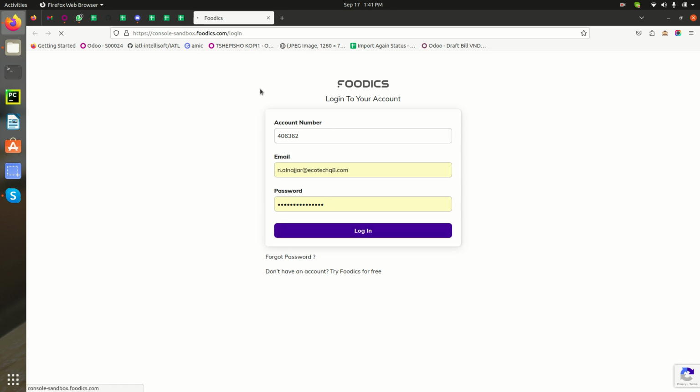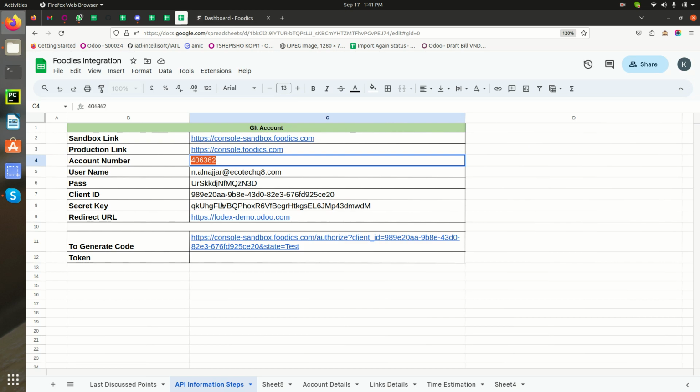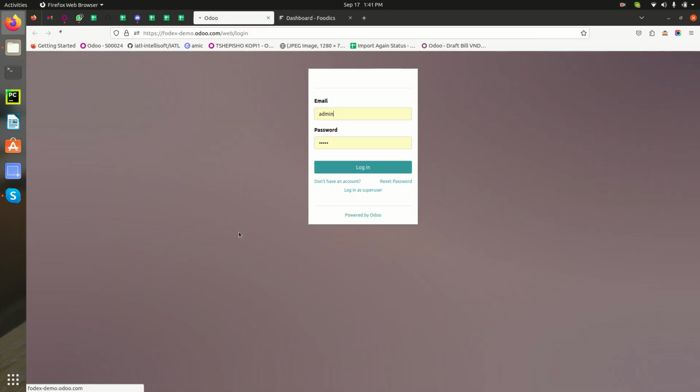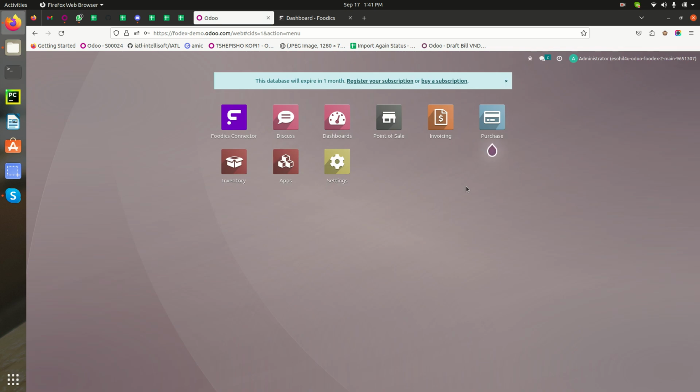So here we are logged in to the Foodics account, and then we also need to log into the Odoo side as well. We click on the link and the Odoo link will open. Here we just log in with the admin account. Now we have already logged in to both systems.